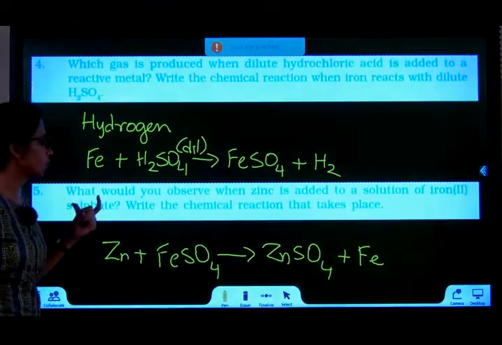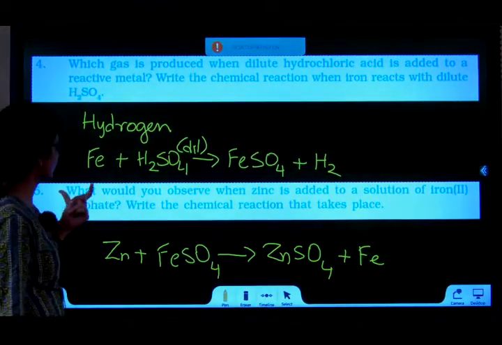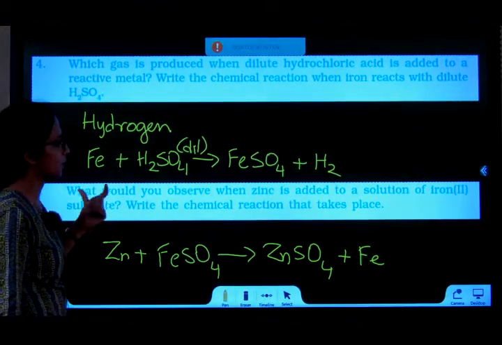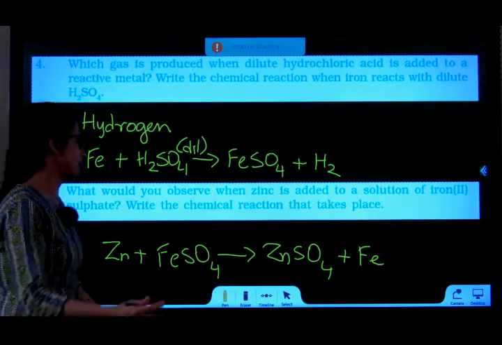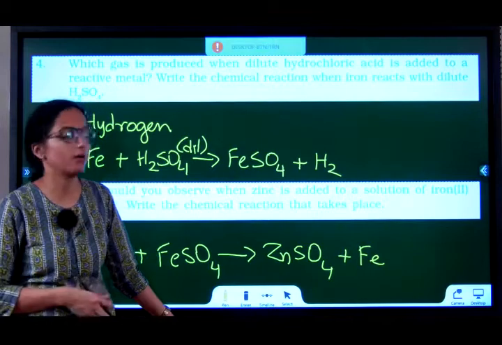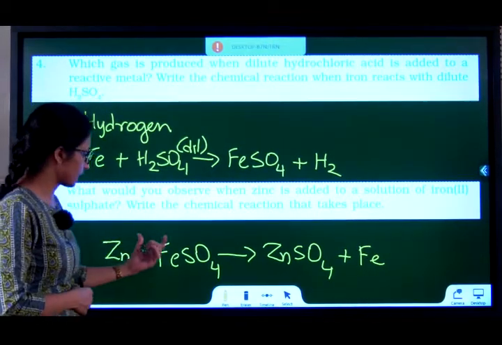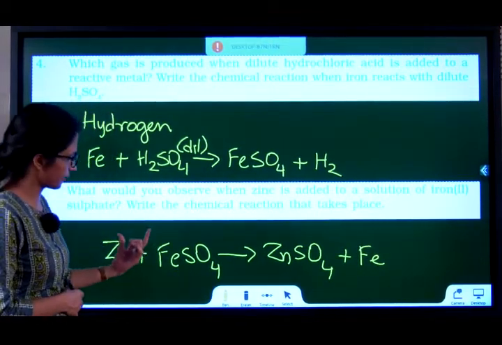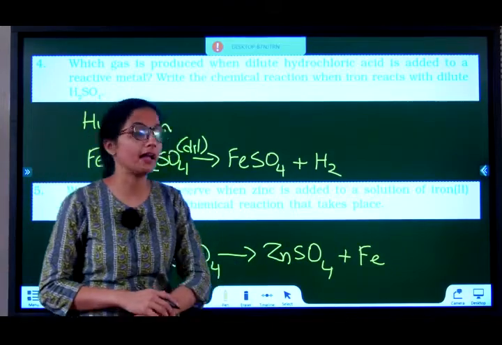Question 5. What would you observe when zinc is added to a solution of iron sulfate? Write the chemical reaction that takes place. Since zinc is more reactive than iron, it will displace iron and form zinc sulfate. So zinc reacts with iron sulfate or ferrous sulfate to give zinc sulfate and iron.